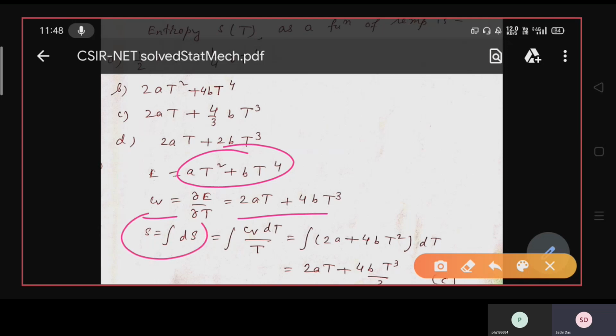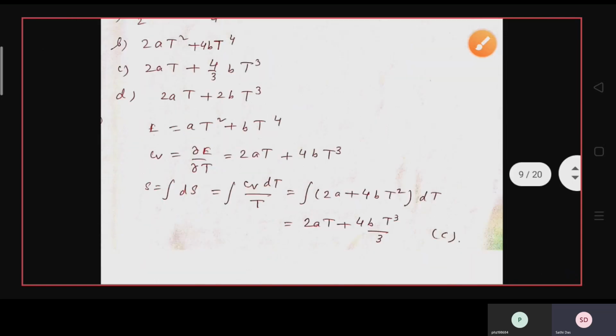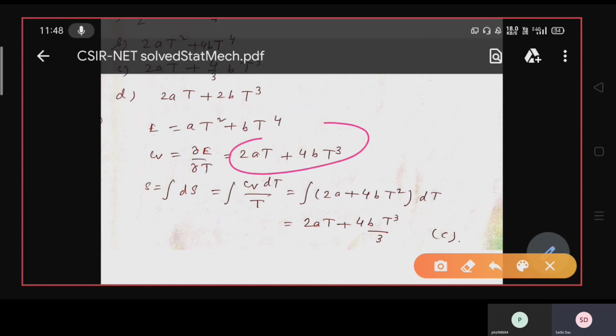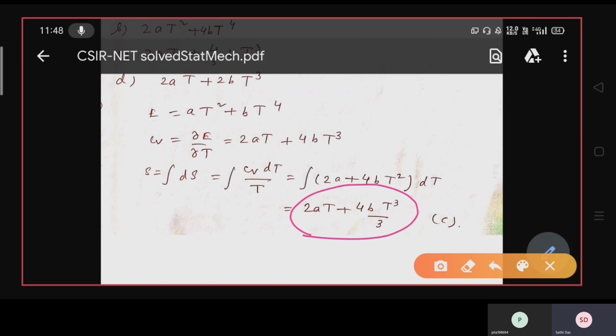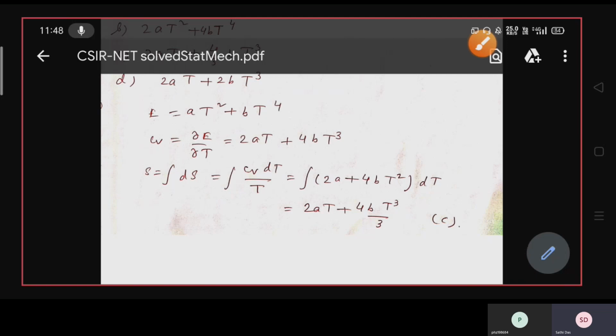So S can be written as the integration of CV dT by T. So it is the integration of CV by T, that is 2A plus 4BT cube by T, that is 2A plus 4BT square. Integrating 2A plus 4BT square dT and simplifying, it becomes 2AT plus 4BT cube by 3.